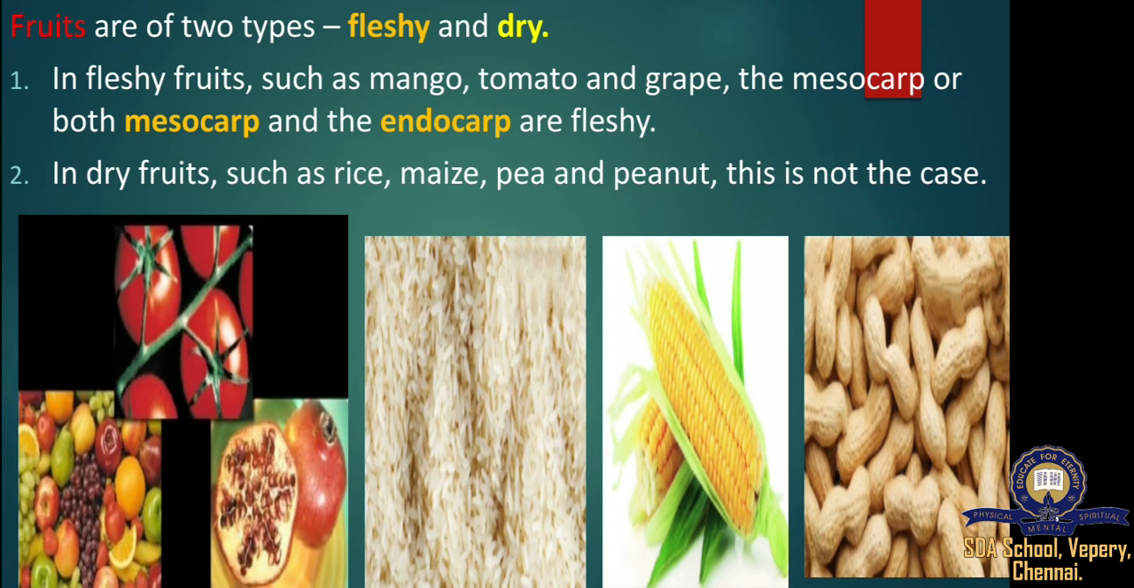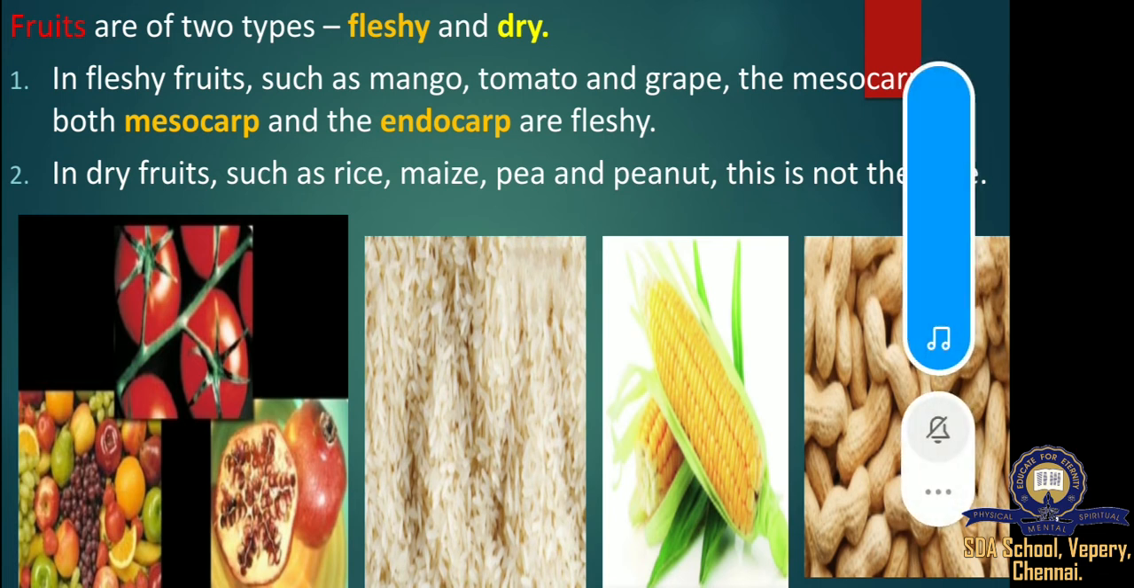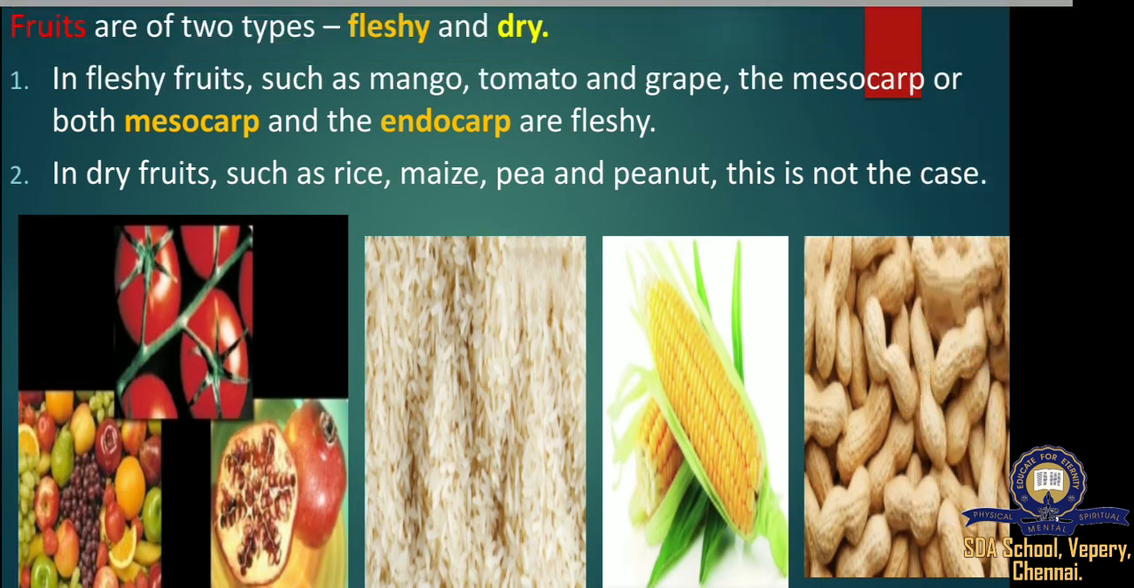Second one, fleshy fruit. In fleshy fruit, the fruit wall differentiates into epicarp, mesocarp, and endocarp: the outer layer, the middle layer, and the innermost layer. These fruits develop from the superior or inferior ovary of the gynoecium.